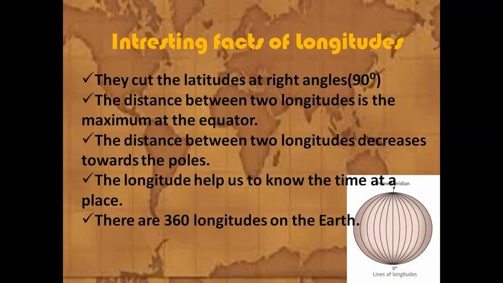There are 360 longitudes on the earth, 180 longitudes in the eastern hemisphere, and 180 longitudes in the western hemisphere.